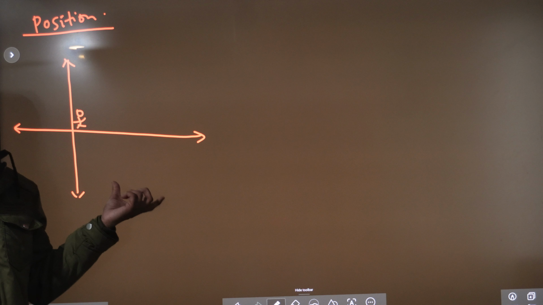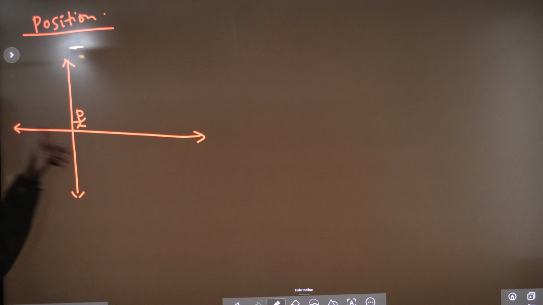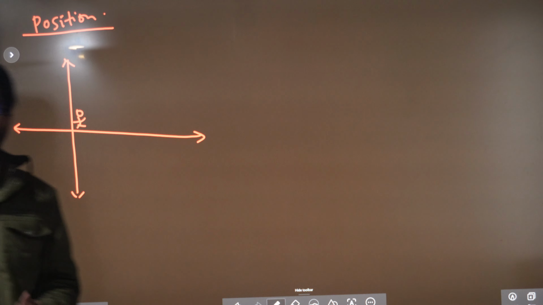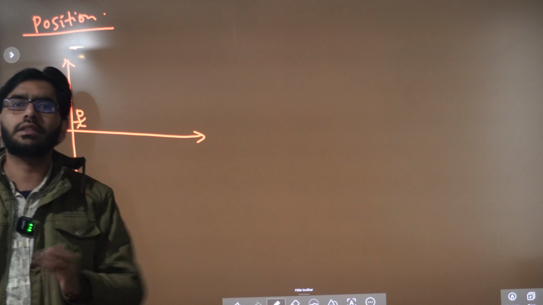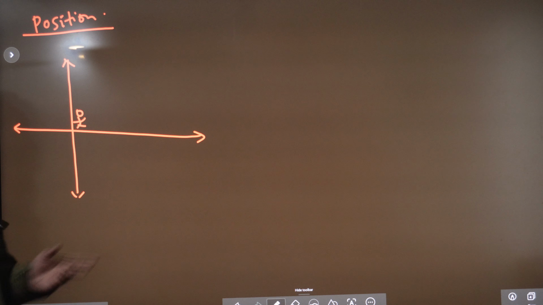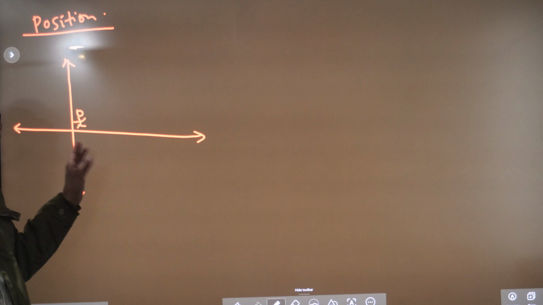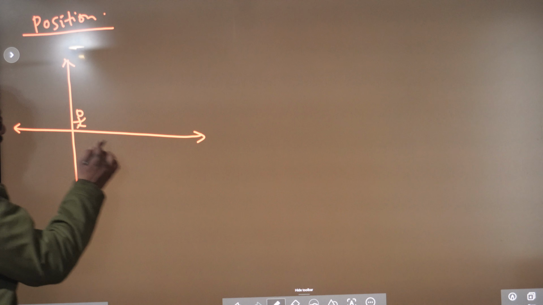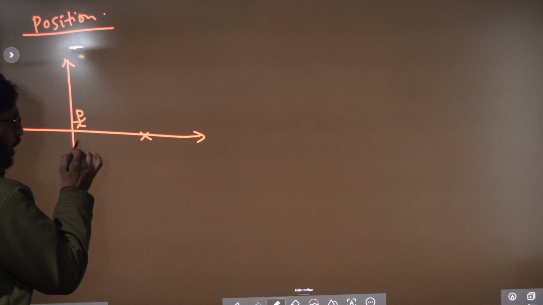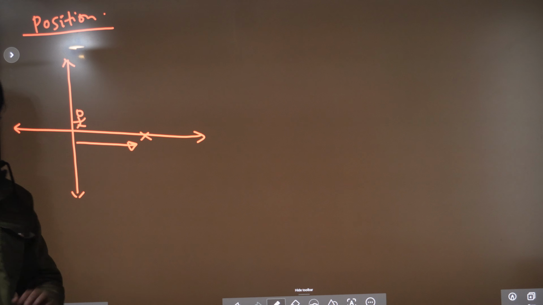Can I find out where the sweet shop is? I have to go upward, I have to go leftward, I have to go in the downward direction. I would have to check all of these. Will I do that, or will I ask the person where I have to go? I'll simply ask the person where I have to go. If the person replies that it is in the rightward direction, the shop is here.